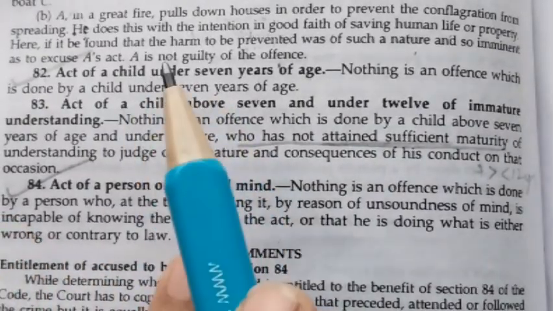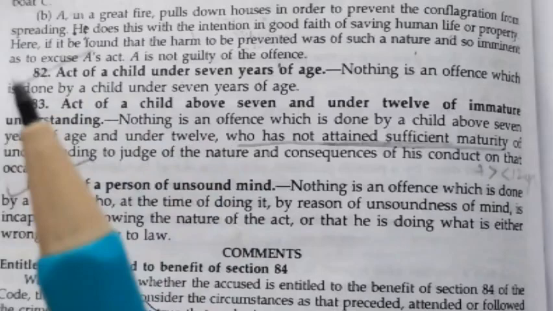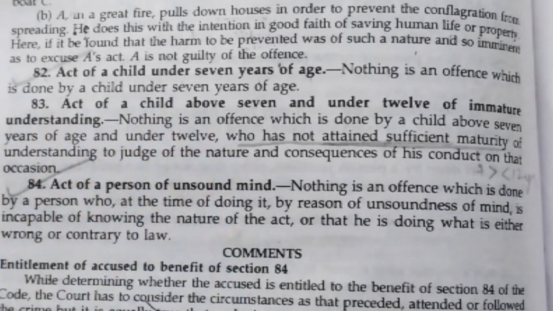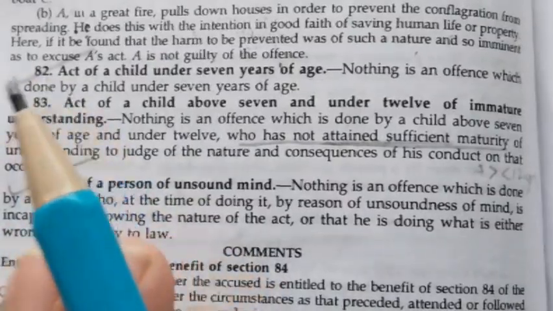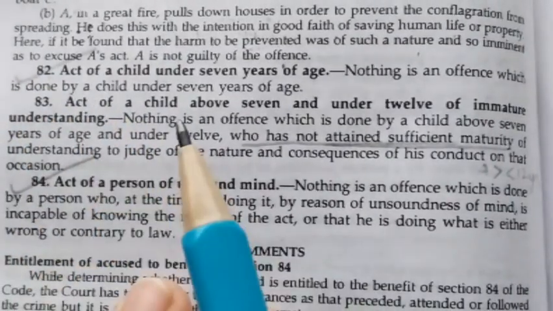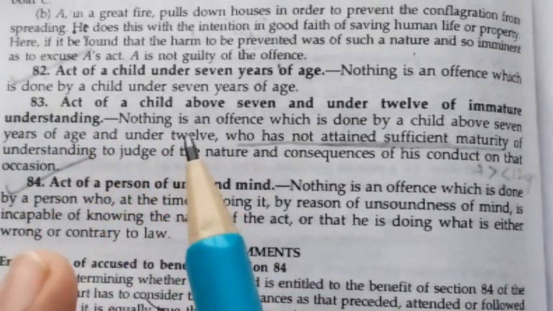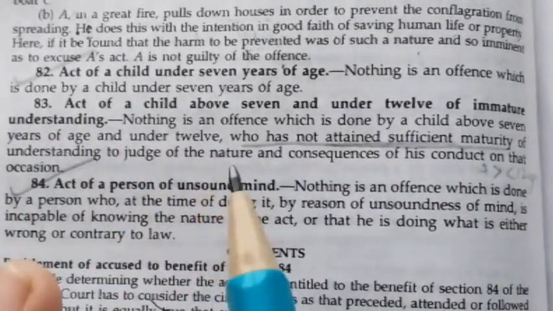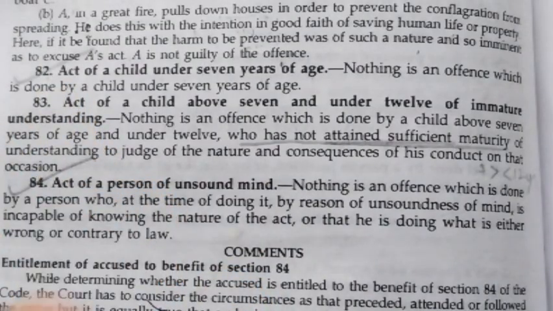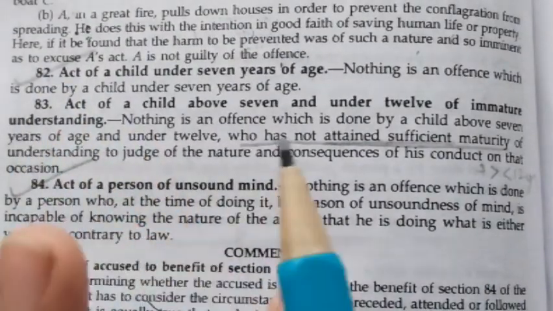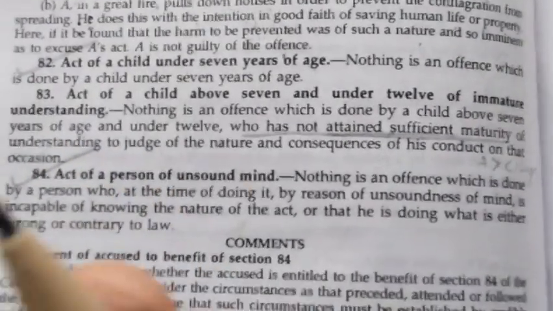This section established the principle of absolute immunity for children under the age of 7 years, and it recognized that children in this age group lack the maturity of understanding. It is based on the legal doctrine of doli incapax, which means incapable of crime. The child below 7 years lacks the intellectual capacity to understand the consequences of their actions, and the moral understanding to distinguish between right and wrong is absent in the child below the age of 7 years.